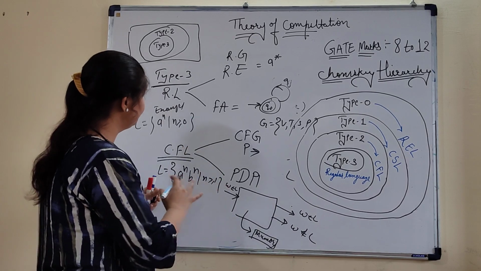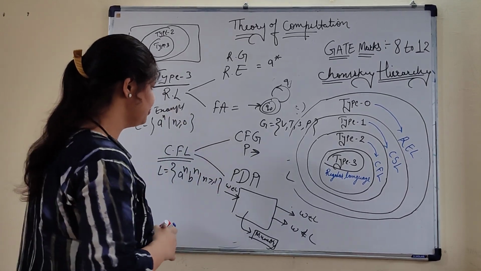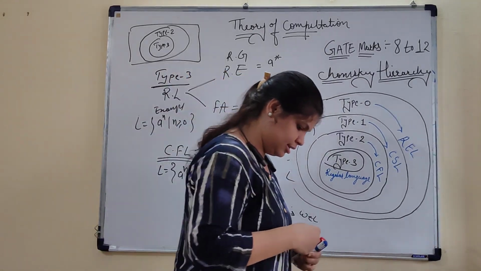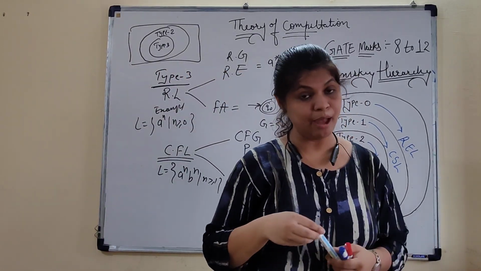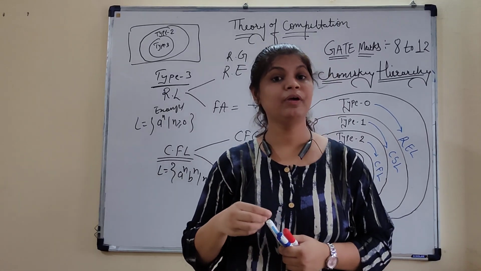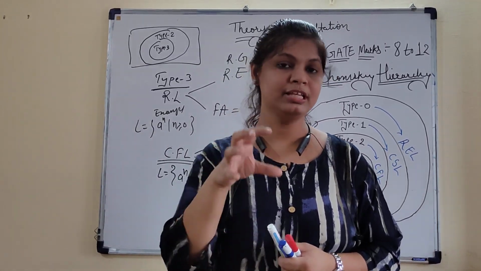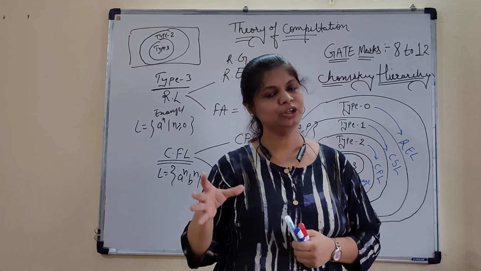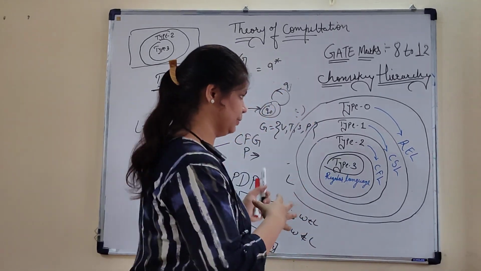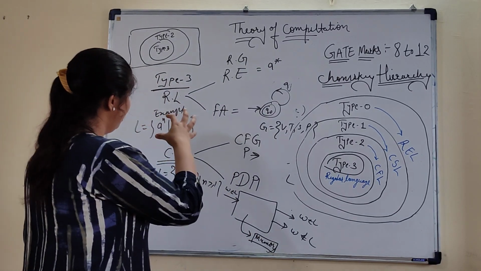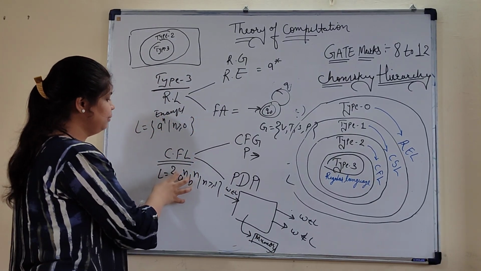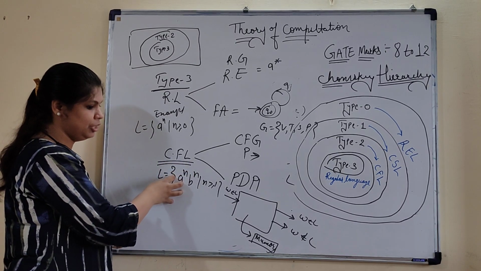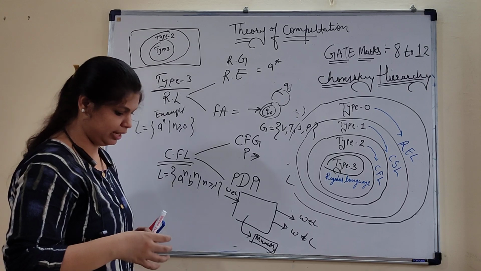We have lots of examples on the basis of this CFL. How can I design this context free grammar? How can I simplify it? How can I check the ambiguity of this context free grammar? How can I design the PDA? We have lots of topics in this session. Apart from this, we have not stopped at context free language. We have certain limitations in context free language also.